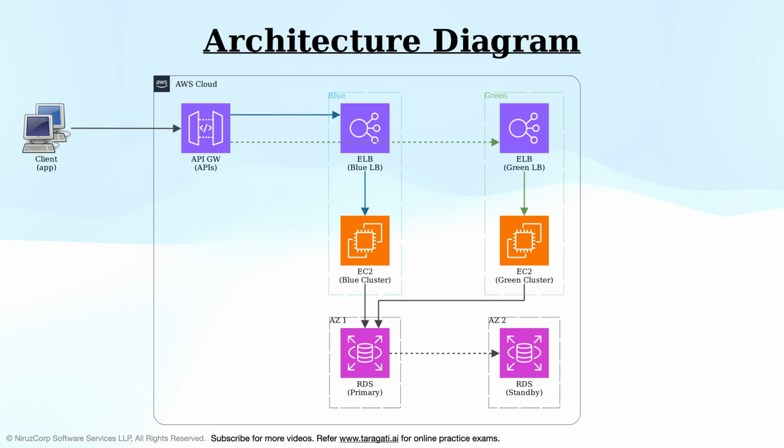Using AWS API Gateway Canary Feature, we can route percentage of traffic to blue ELB and remaining traffic to green ELB. This way we can achieve both blue-green and canary deployment.